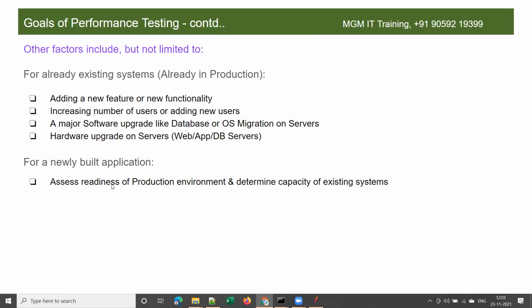You understood what is this assess readiness of production environment? And determine capacity of existing systems. Is this clear, guys?